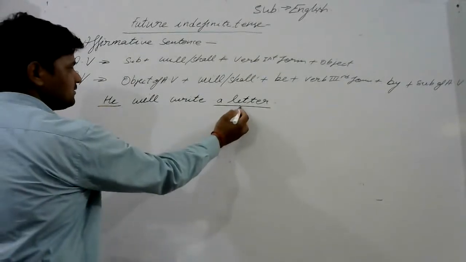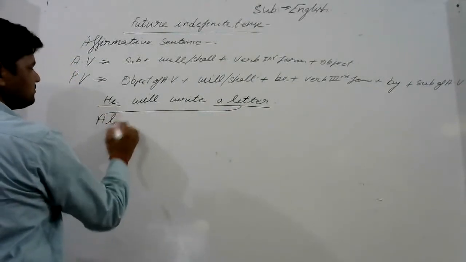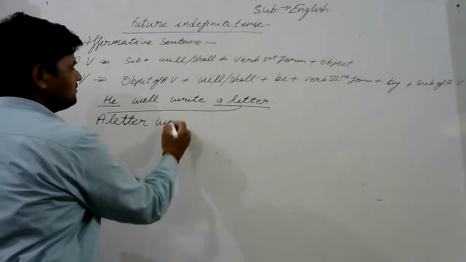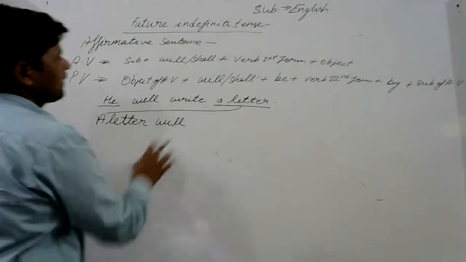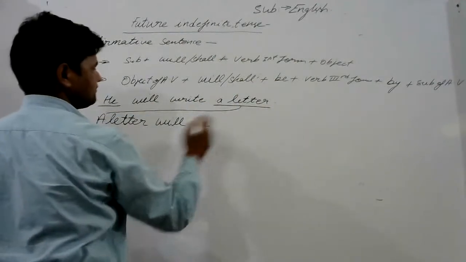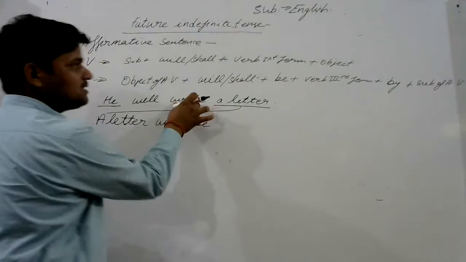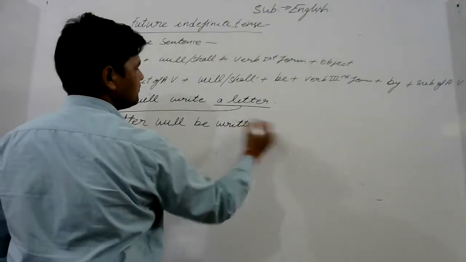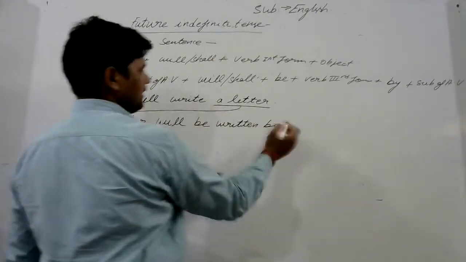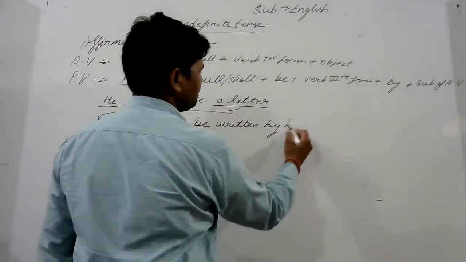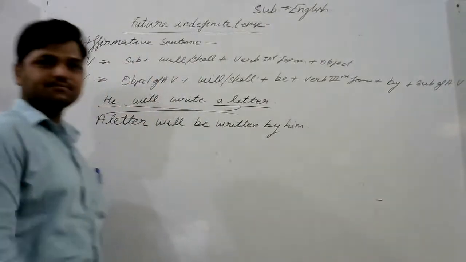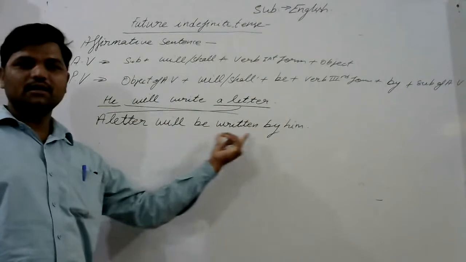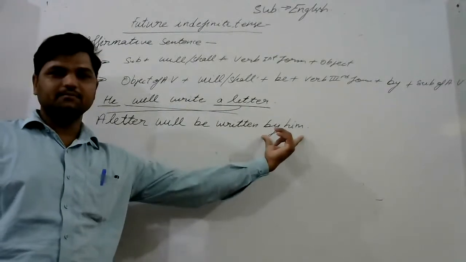So at first, a letter, and according to a letter, will, then be, and the verb write's third form, written, by he, the object will be him. A letter will be written by him.